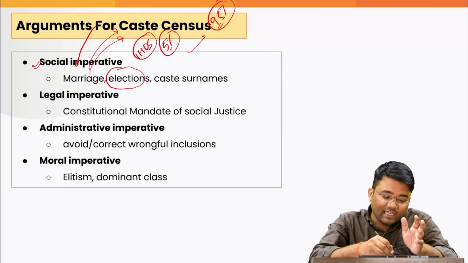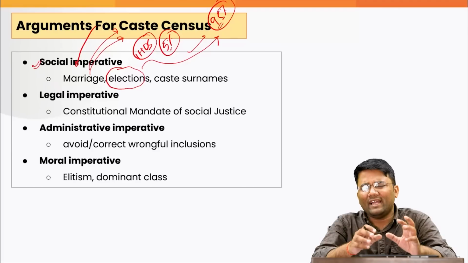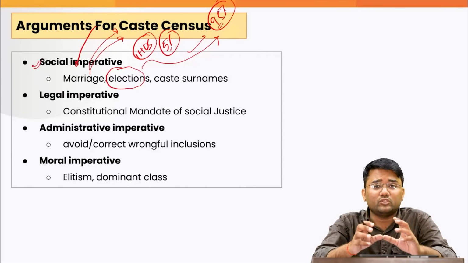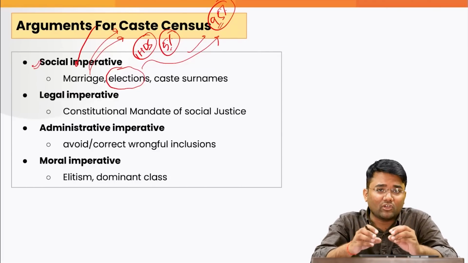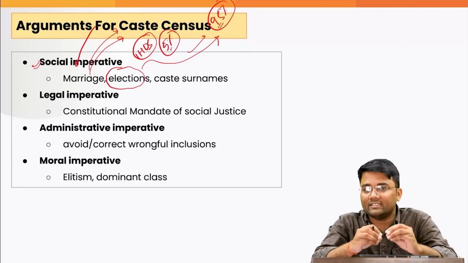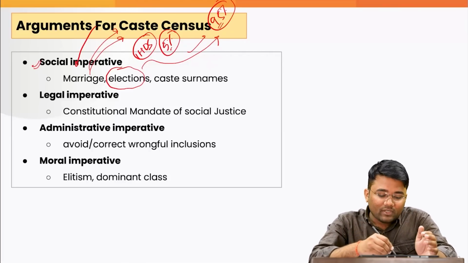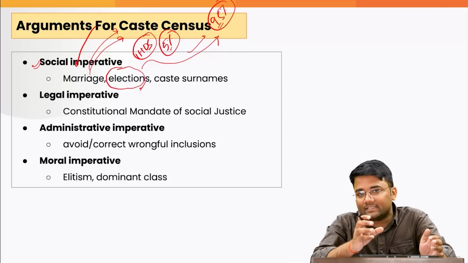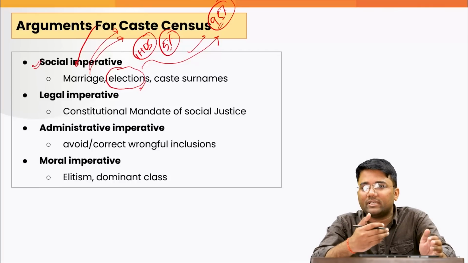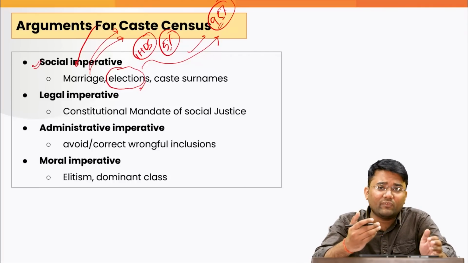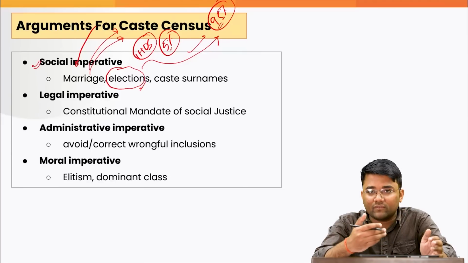So again, the elections are playing a huge role, and this is one of the menaces that we have to address in the electoral process of India. We have to address it in ensuring that we have a full-fledged democracy. So in elections, caste is playing a huge role. Again, it becomes important to identify caste better, as per the proponents of the caste census.